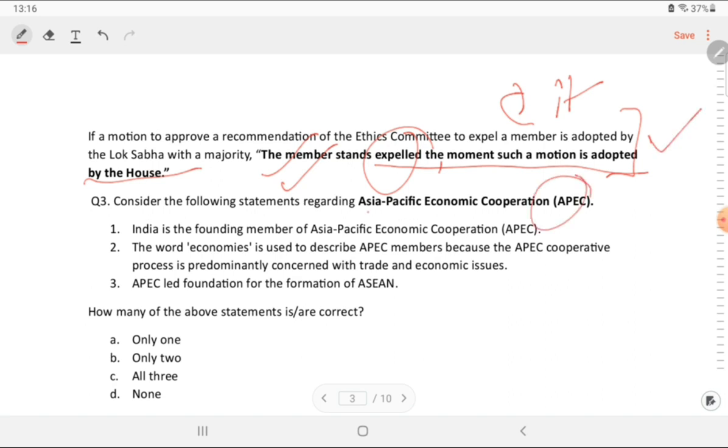Now, APEC. APEC is Asia Pacific Economic Cooperation. Such bodies you should know, mostly in respect to India. What is the actual function of these bodies and when were they established? Always remember these things are very, very important. Why was this body established? Is India a member or an associate member, or what is the relation with India? That is important. So you see, India is a founding member of this.